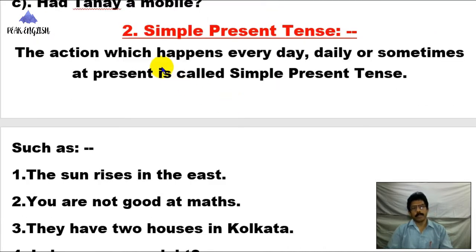Now let's discuss simple present tense. What is simple present tense? The action which happens now, every day, daily, sometimes at present is called simple present tense. Or any habit at present, or universal truth, or general occurrence, phenomena, everything denotes this simple present tense.